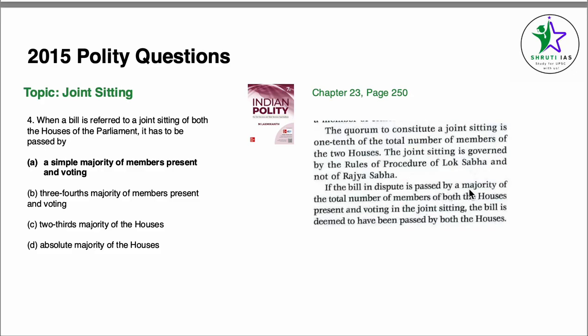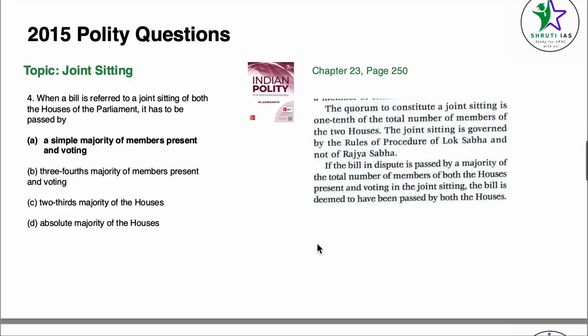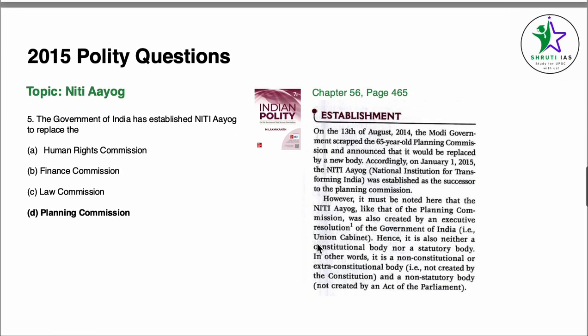If a bill in dispute is passed by majority of the total number of members of the both houses present and voting in the joint sitting, the bill is deemed to have been passed by the House. Nowhere it is written that 3/4 majority has to be there, 2/3 has to be there, or absolute majority has to be there. Simply by a majority of the members present and voting, and the quorum stands at 1/10 of the total number of members of the two houses. Answer becomes A. Coming to question number 5, the topic is Niti Aayog.